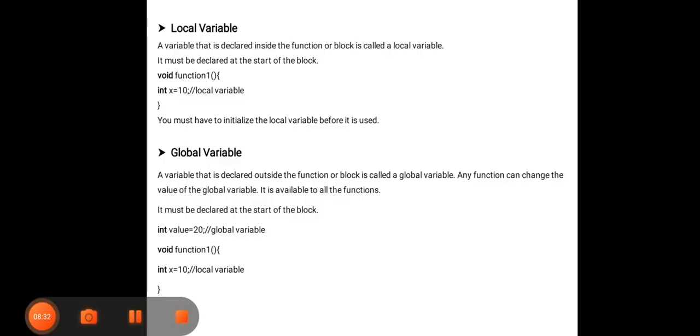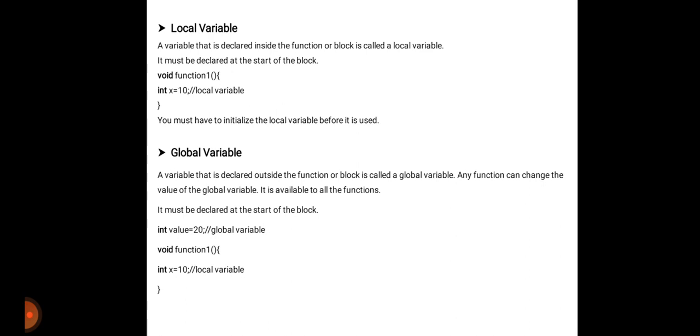What is a local variable? A variable that is declared inside the function or block is called a local variable. A local variable must be declared at the start of the block. When we are writing a program or writing in a block, we have to declare this variable.